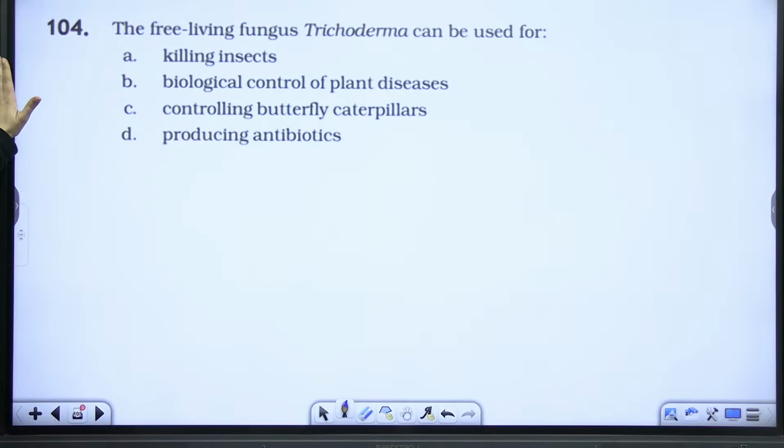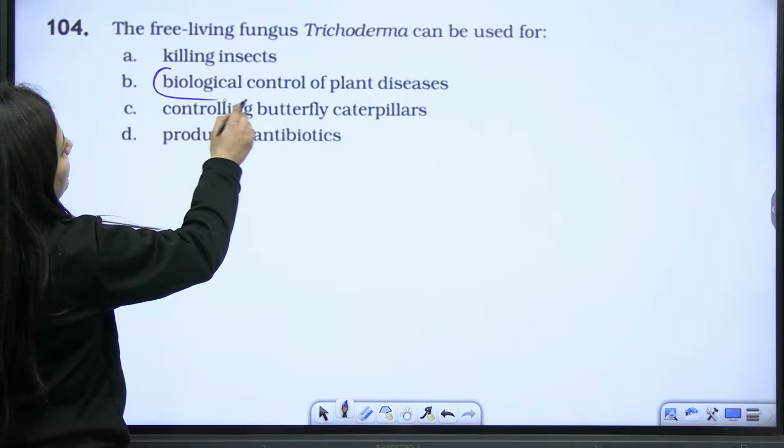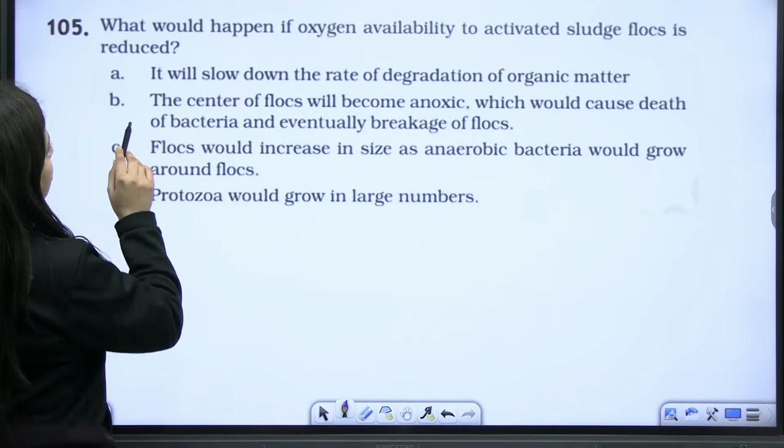Again, a very simple question. Obviously, in the root ecosystem, you are going to see this. So, it will be for the biological control of plant diseases.